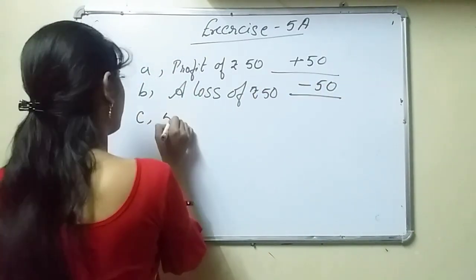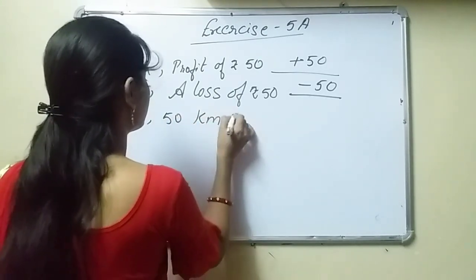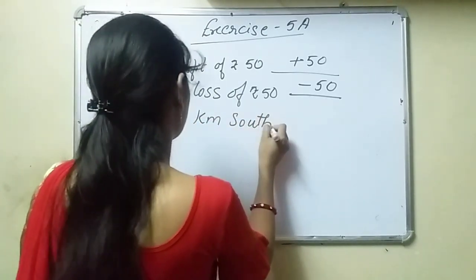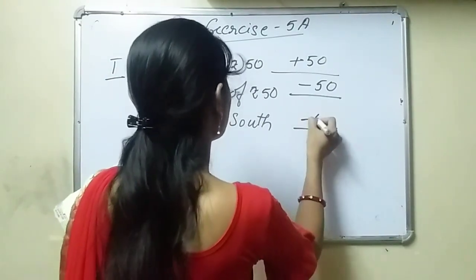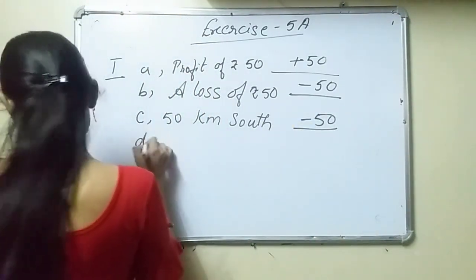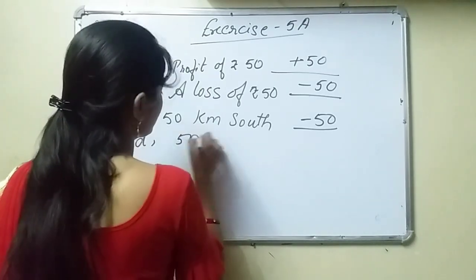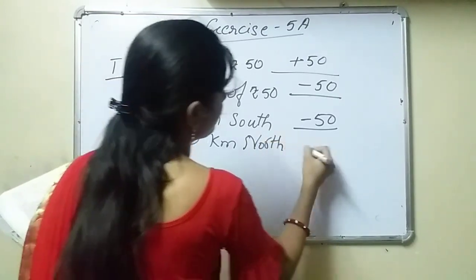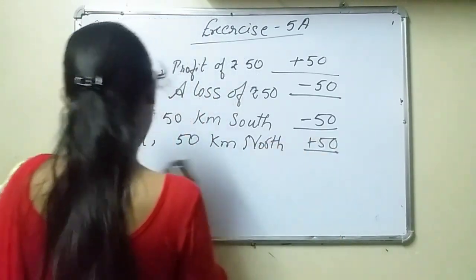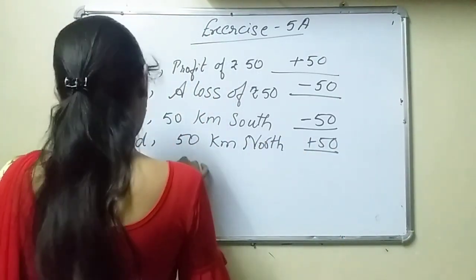C, 50 kilometers south will become minus 50. D, 50 kilometer north will become plus 50.